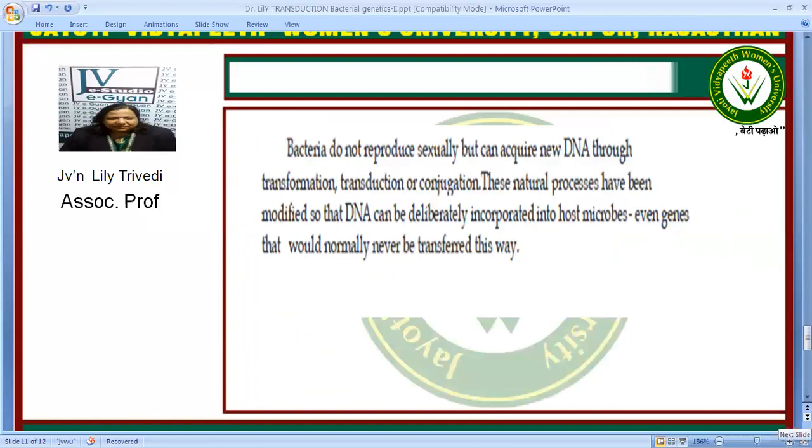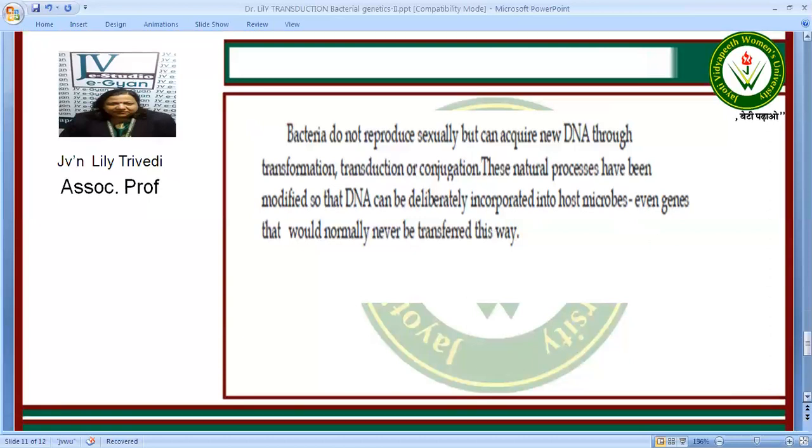Now, bacteria usually do not reproduce sexually but can acquire new DNA through these processes: transformation, transduction, and conjugation. These natural processes have been modified so that DNA can be deliberately incorporated into a host microbe, and even genes which would never normally be transferred in this way are incorporated in different organisms.